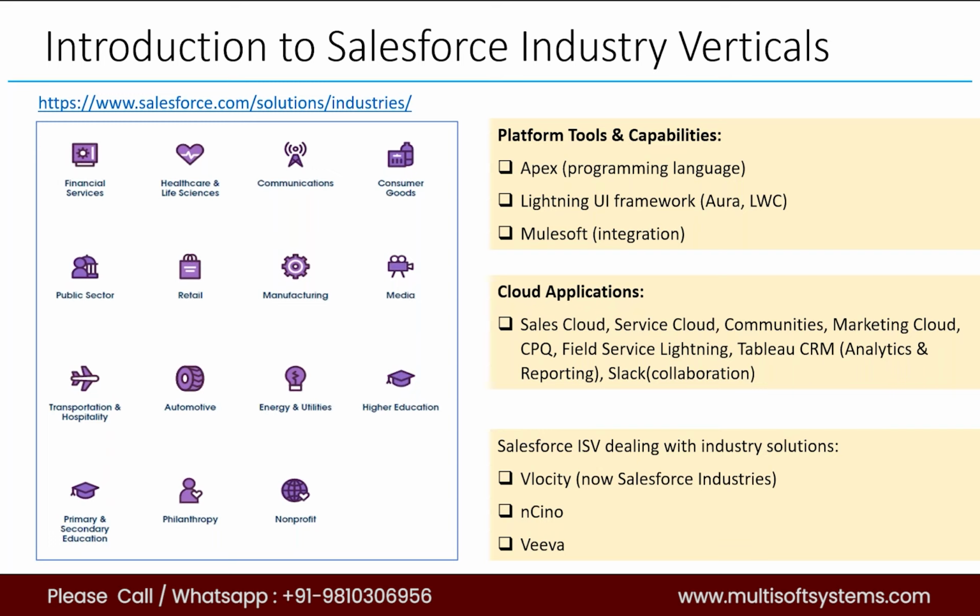Today, if you go to the URL that I have listed, under industries you will see all these industries. You can go and read about them, and this list is ever expanding. Every year you will see some addition. Salesforce is evolving very fast. So that's about Salesforce industry.